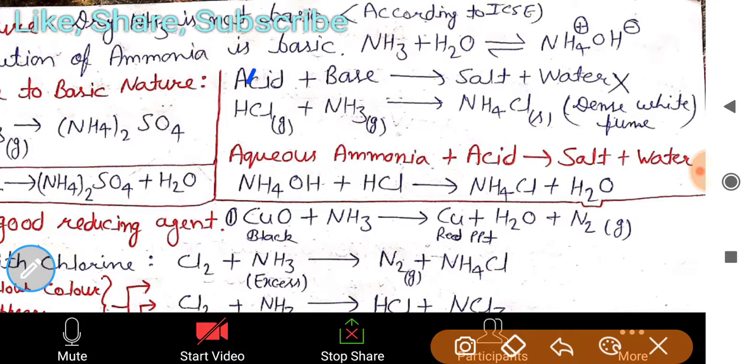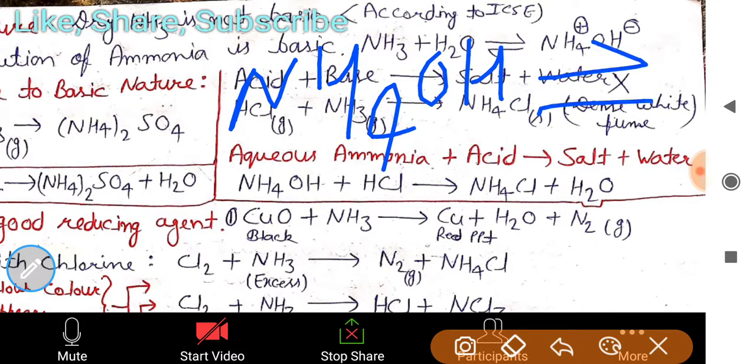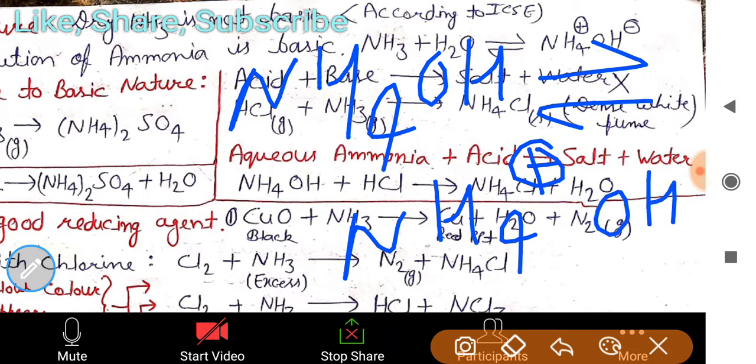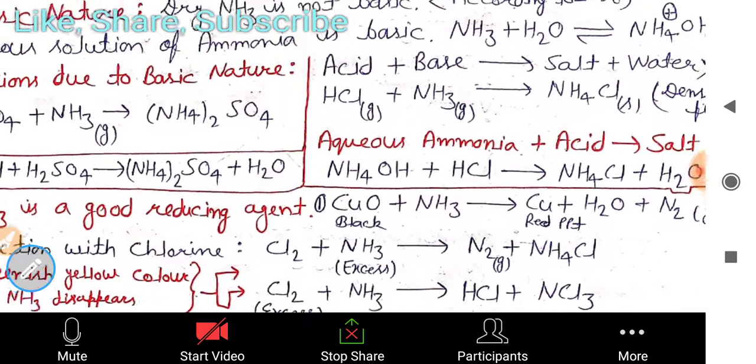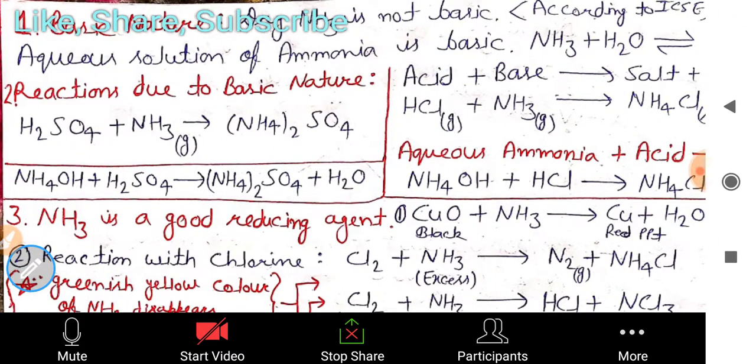When we dissolve this NH4OH, it breaks down into its ions NH4 plus and OH minus. So this OH minus gives the basic nature to ammonia. So it is proved that the aqueous solution of ammonia is basic.